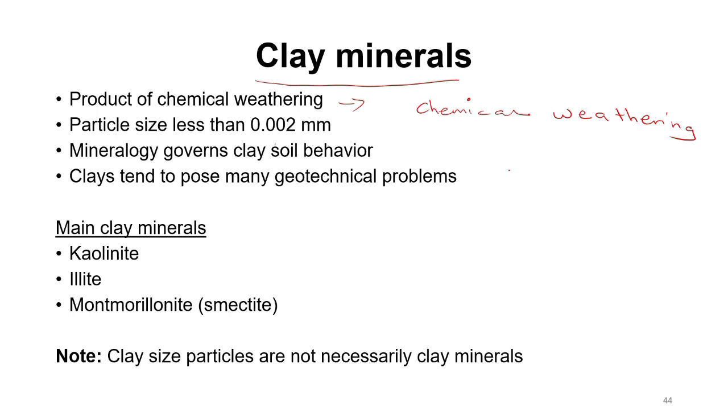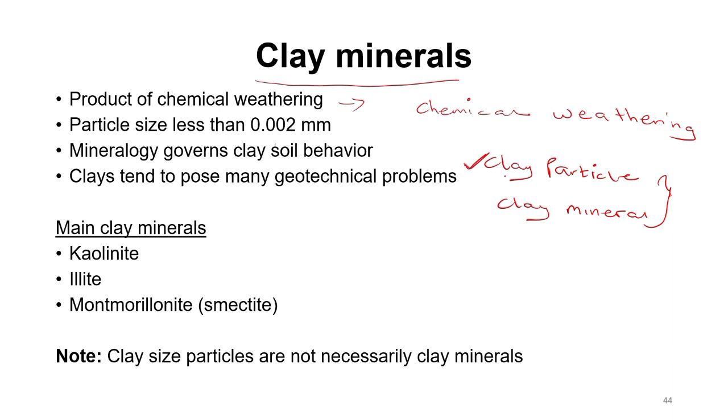Now, before we continue, let's look at something we call the clay particle and the clay mineral. These two aren't the same. Let's consider the first one, which is clay particle.